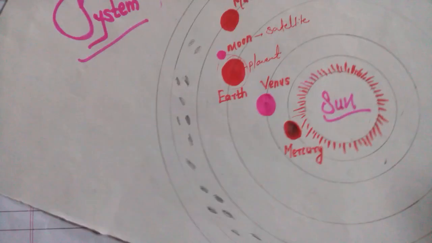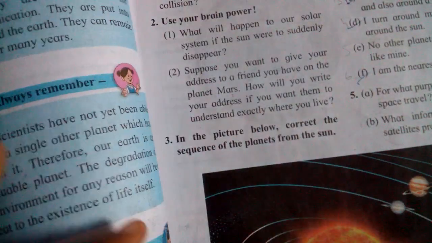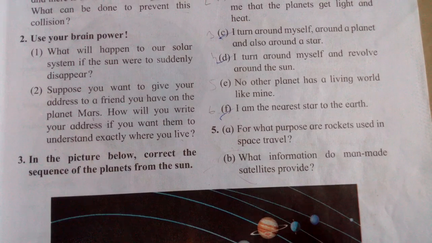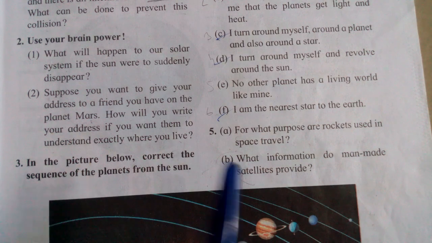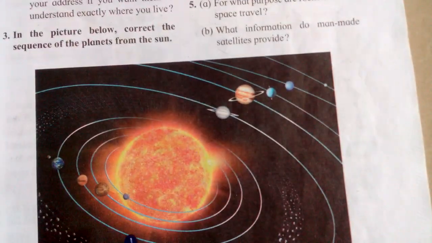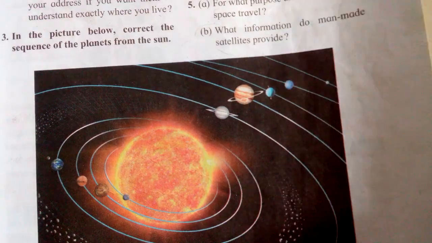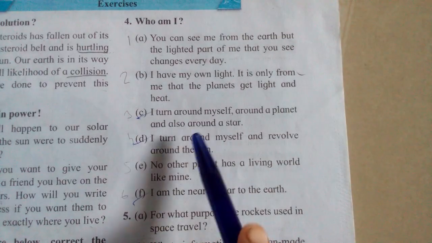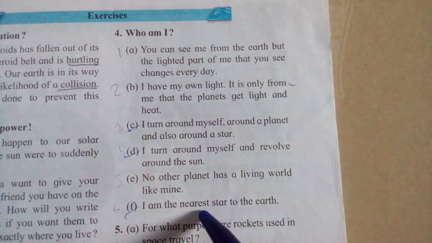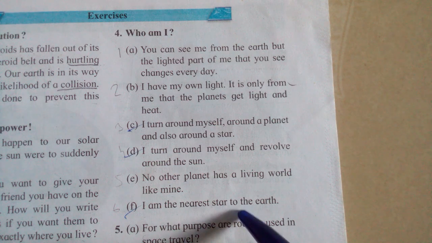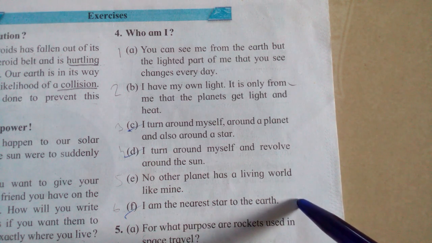Thank you. Now I will give you homework. You have to do this. See, in your textbook, question number 3. In the picture below, correct the sequence of the planets from the sun. You have to draw this figure and name the planets, and solve the fourth question, Who am I? If there is any problem, if you are not understanding anything, then ask me. Thank you.